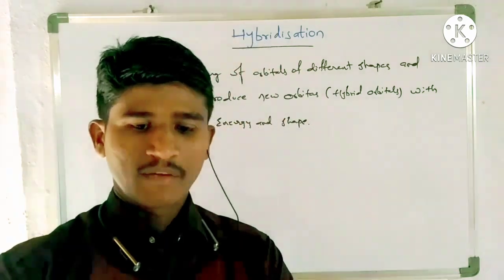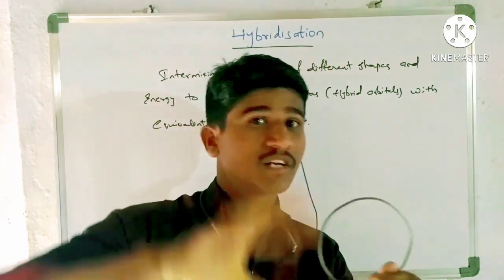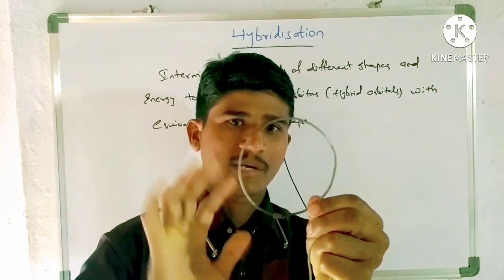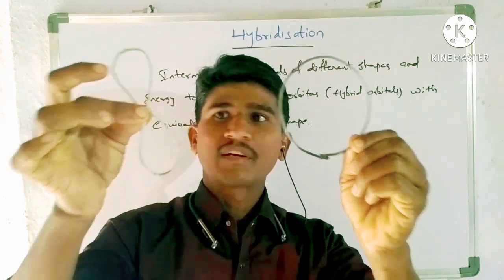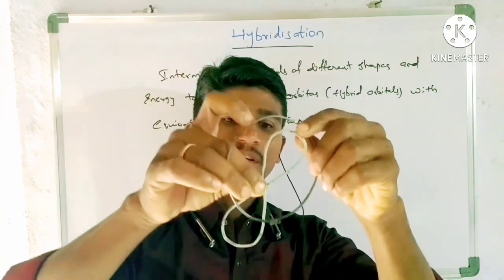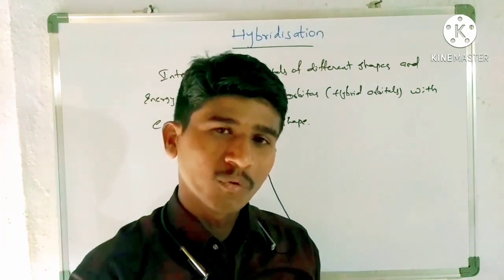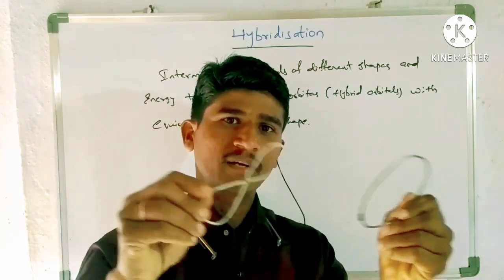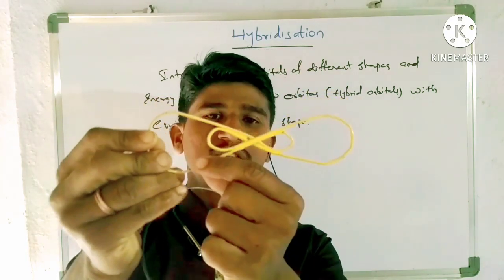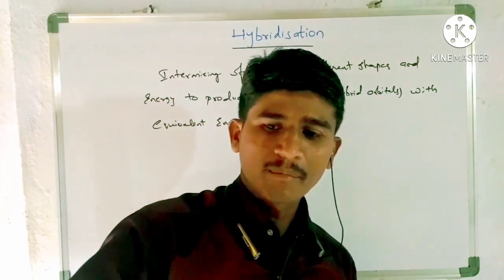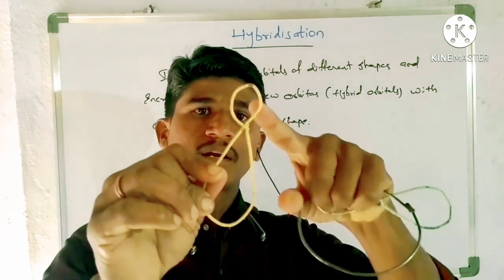You can consider here, for example, this is an s orbital. Actually, this is two-dimensional; the s orbital is three-dimensional. I'm just explaining with this for assumption. This is s, this is p. Now these two orbitals, having different energies and different shapes, combine together and produce new orbitals. How many are combined? Two are combined, so two new orbitals are produced with equal energy and shape, and they are arranged like this. Generally, hybrid orbitals are also dumbbell in shape, like a p orbital, but one lobe is smaller and one lobe is